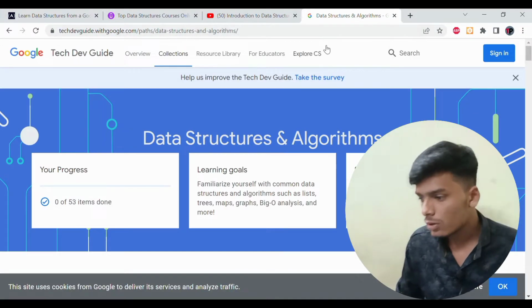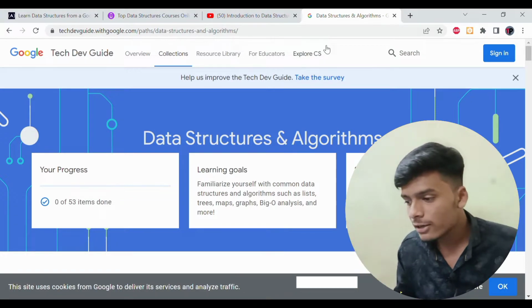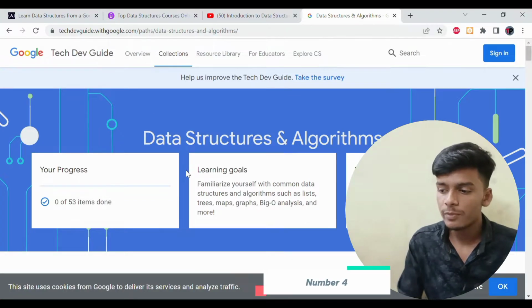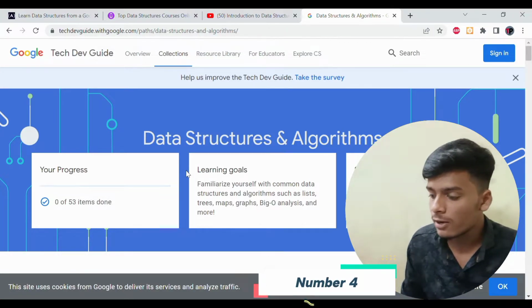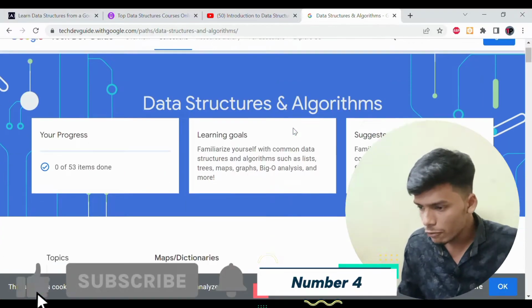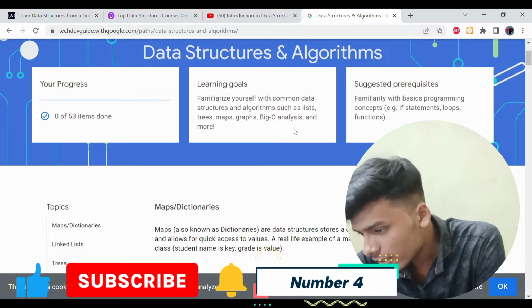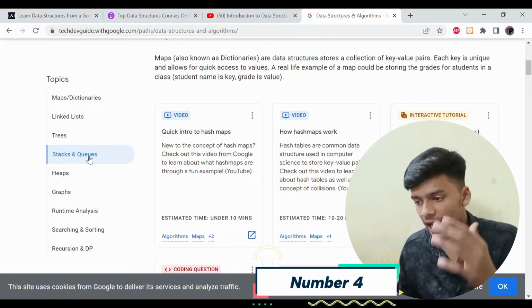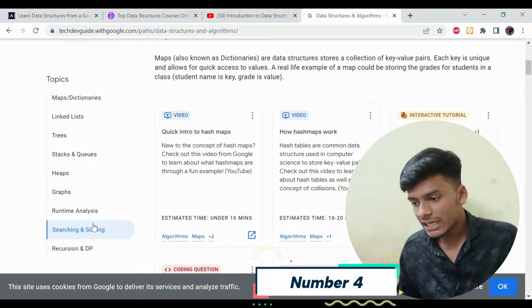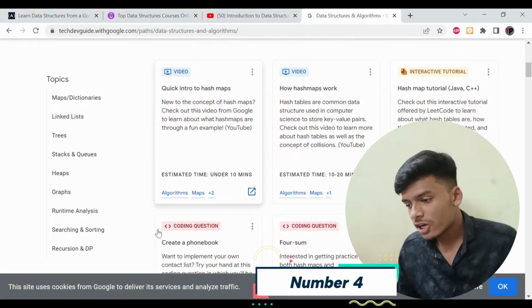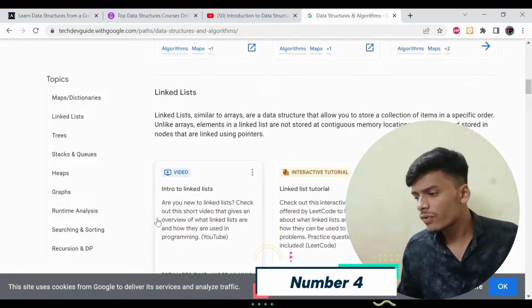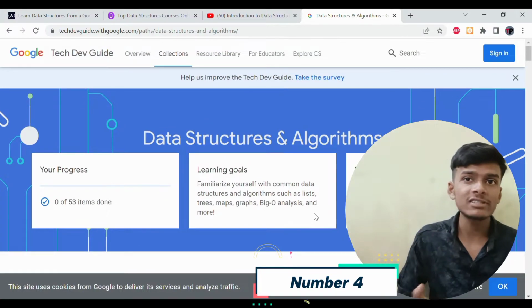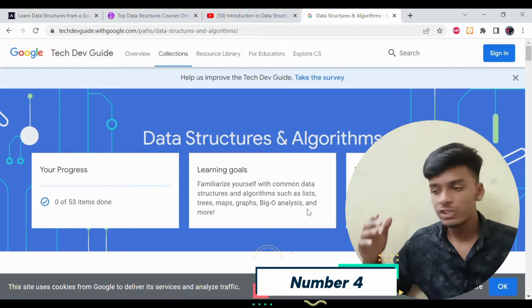Moving on to the fourth free resource, a course directly from Google itself, data structures and algorithms. Don't worry, the link in the description takes you to this website. Let us have a look. Here you are going to learn many topics like maps and dictionaries, linked lists, trees, stacks and queues, heaps, graphs, runtime analysis, searching and sorting, then recursion and DP. You are going to learn everything here, and this course is certified and created by Google itself, so you are going to get top-notch knowledge.